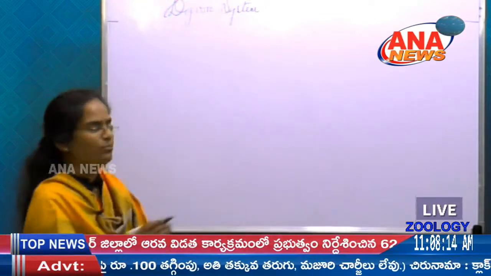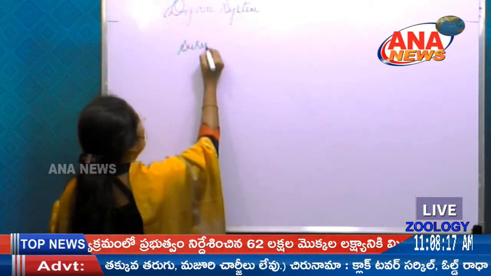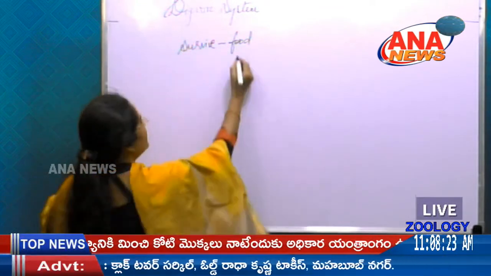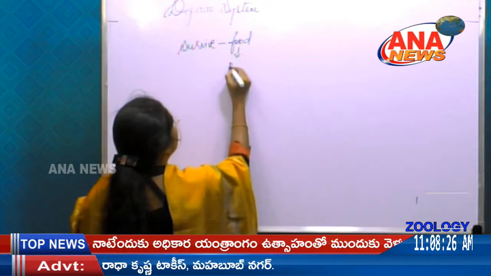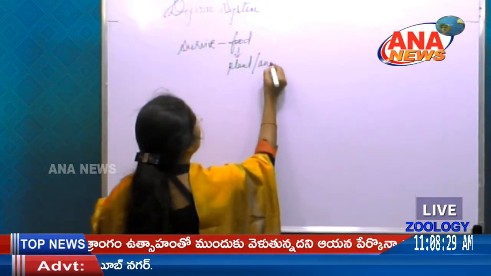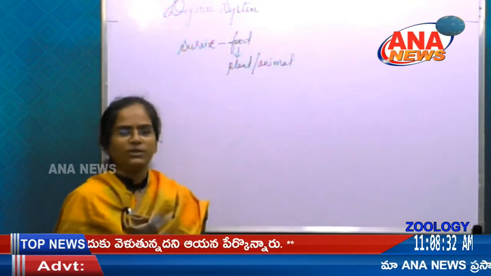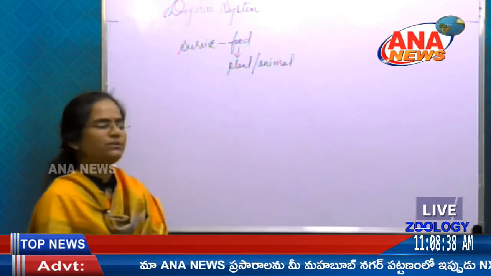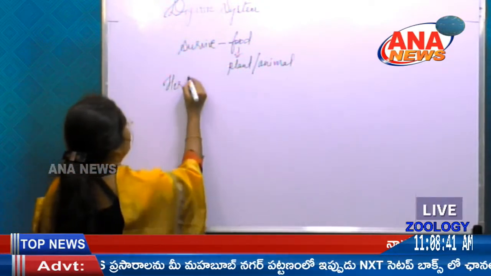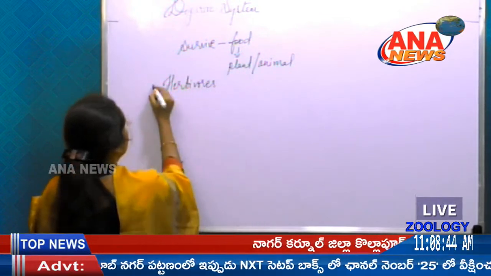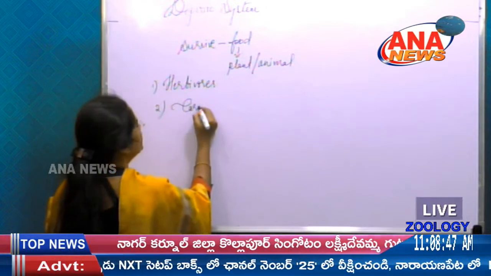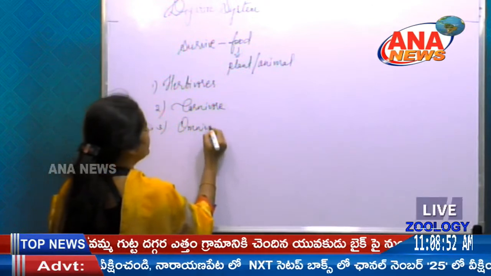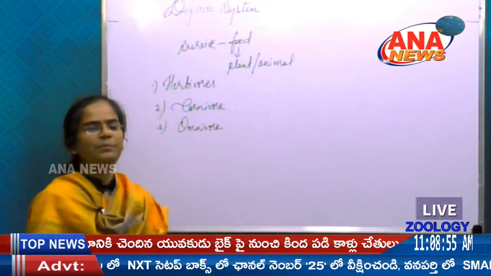For every organism to survive, it needs food. The food might be from a plant source or an animal source. According to the way of nutrition and the food they take, the organisms are herbivores, and next carnivores, and finally omnivores. So what is the herbivore here?